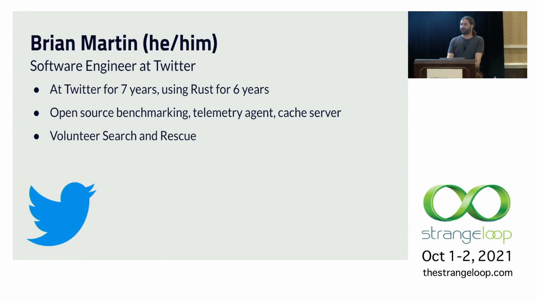My name is Brian Martin. My pronouns are he, him, and I'm a software engineer at Twitter. I've been at Twitter for 7 years and have been using Rust for 6 years. I've worked on a few different open source projects at Twitter: a benchmarking tool for cache performance, a systems performance telemetry agent, and now I'm working on a cache server. All these projects are in Rust.